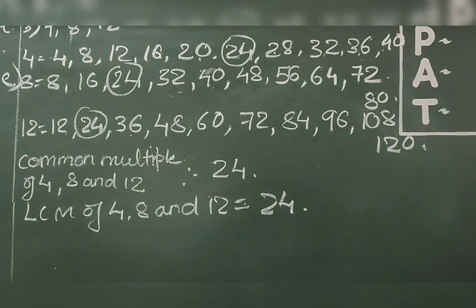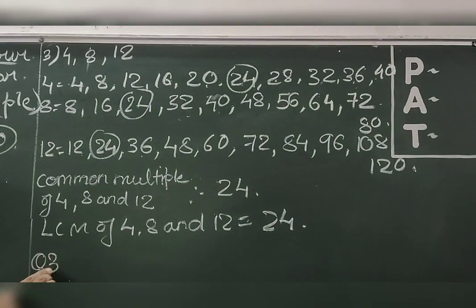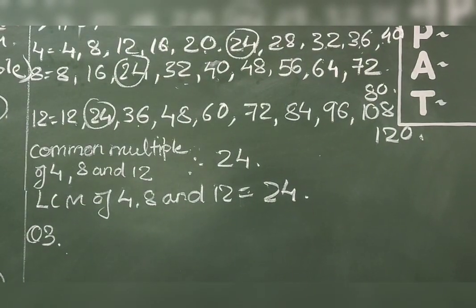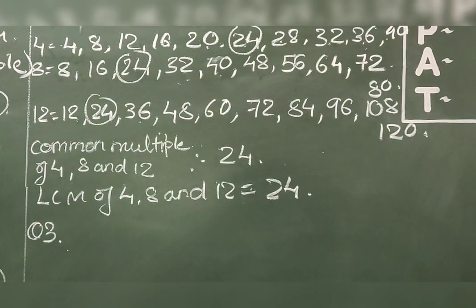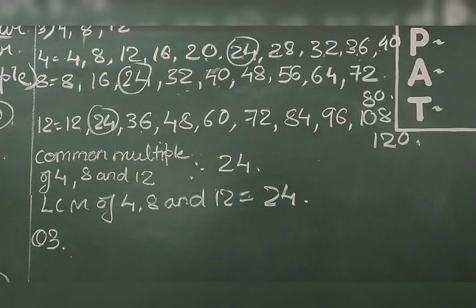Now I will give you the homework. This will be your question number 3 in your notebook. The first question was about the factors, the second question was about the multiples, and the third question will be about the common multiples and LCM.